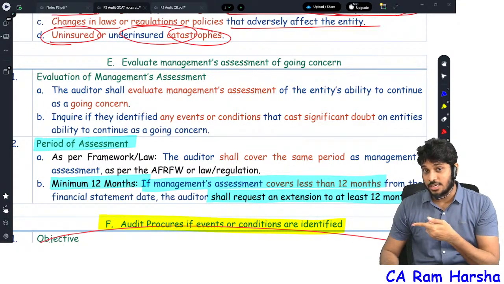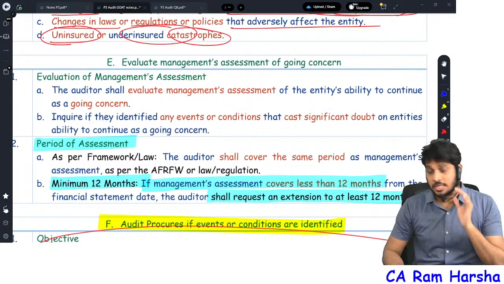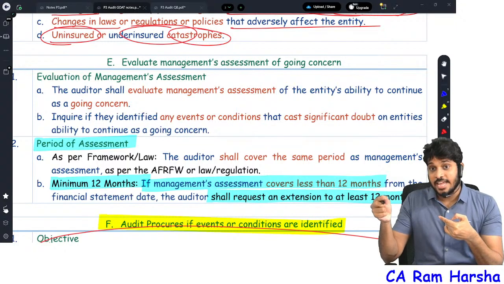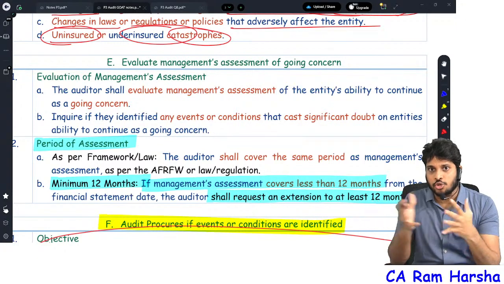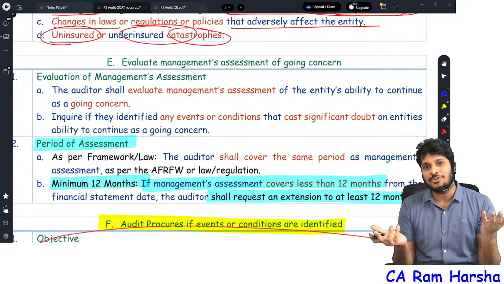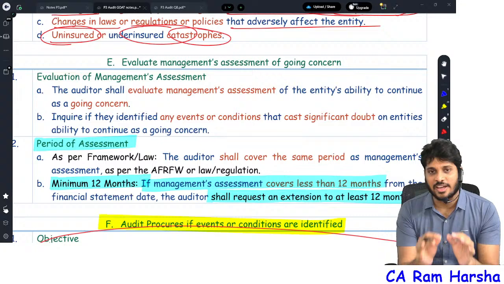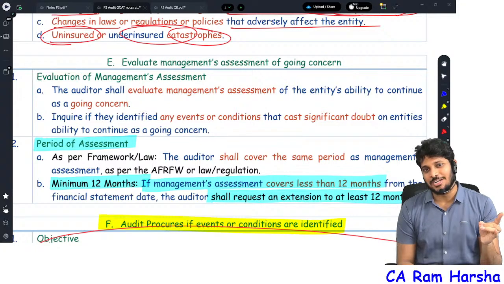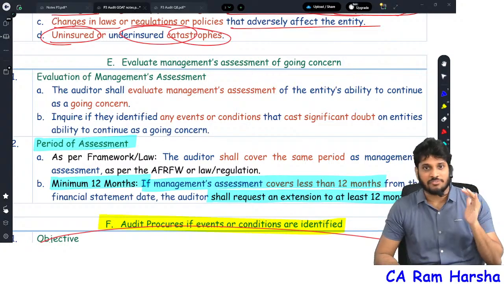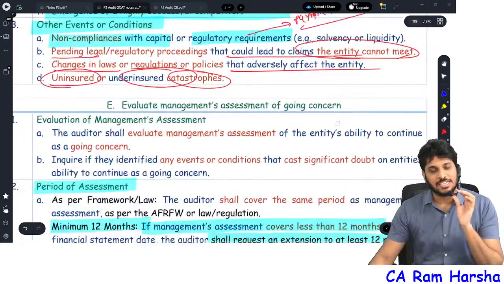If at all they did only for 6 months and you asked them please increase it to 12 months, and management is not accepting it, then you will give a disclaimer, because they need to do the going concern assessment and show you the workings. If they did not do it and show you the workings, how will you know? Disclaimer. And more in-depth discussion about 570 is there in my CA Inter Audit Marathon. Please refer there if possible. There I covered the 570 standard even in depth, because in CA Inter it is covered very in depth. That's it. 570 is also over.